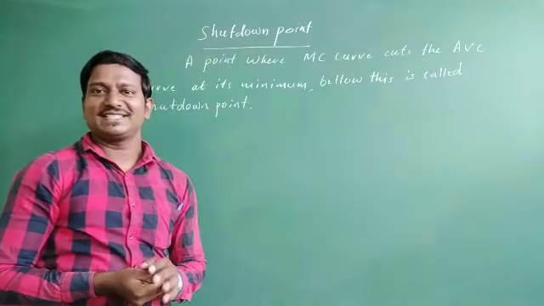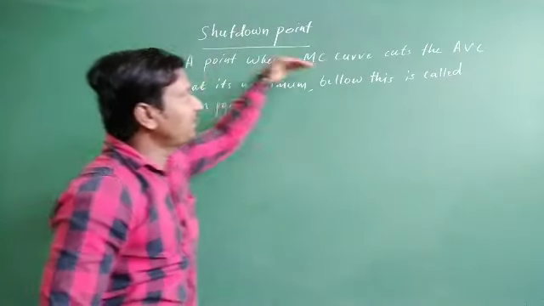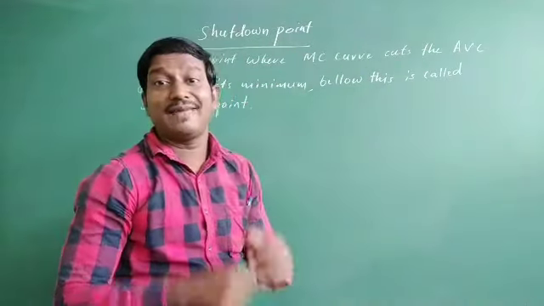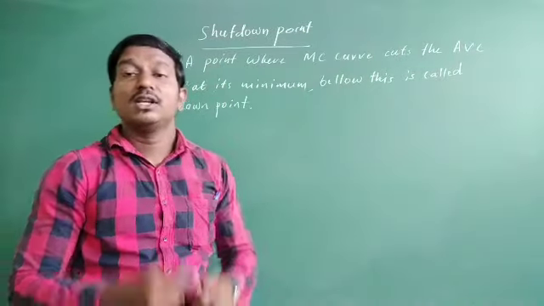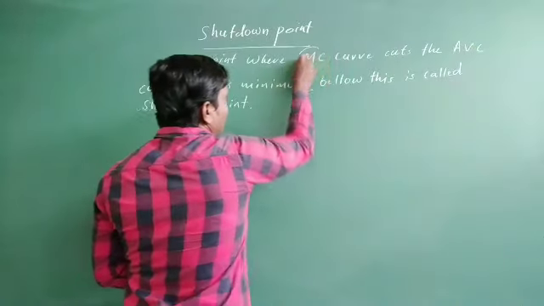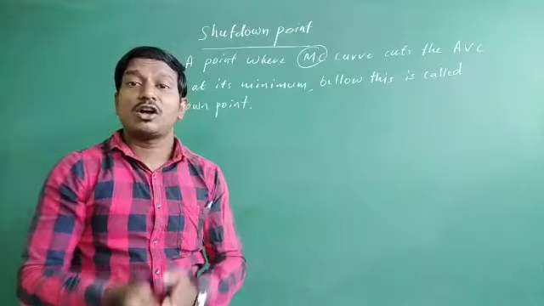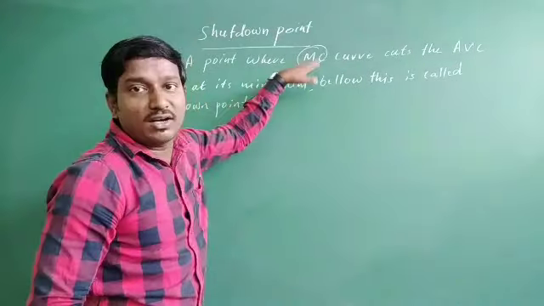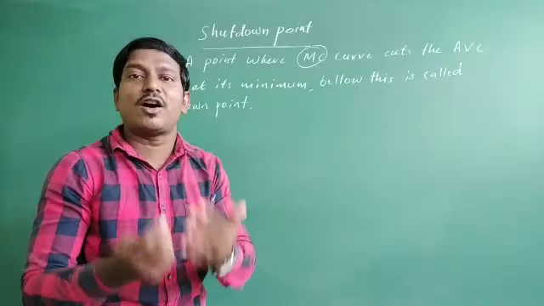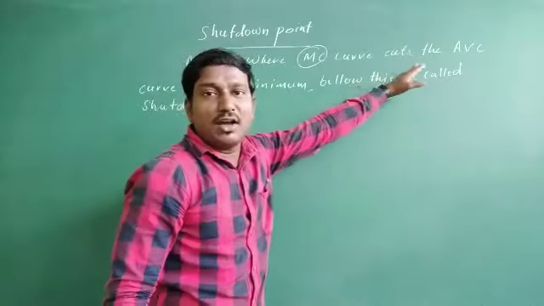Below this point is called shutdown point, which means here you can see the point where the marginal cost curve, MC curve, cuts the average variable cost curve. So here this MC may be the short-run marginal cost curve, which cuts the short-run average variable cost curve in the short run, and the long-run marginal cost curve, which cuts the long-run average variable cost curve in the long run.